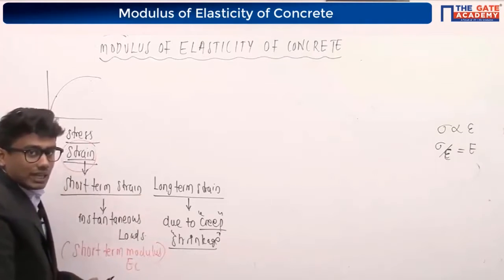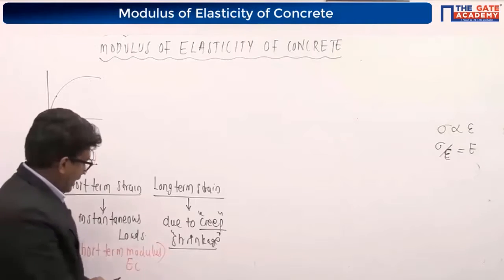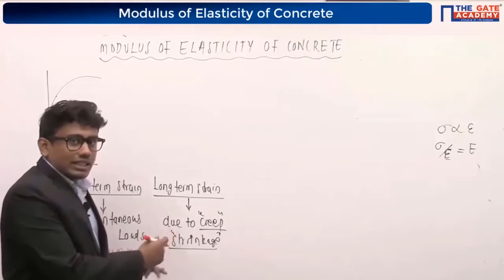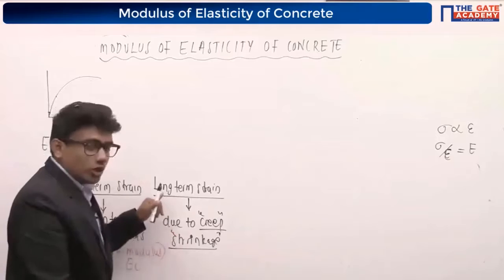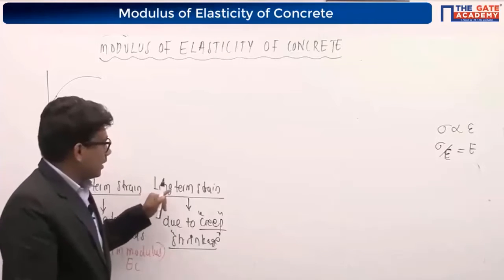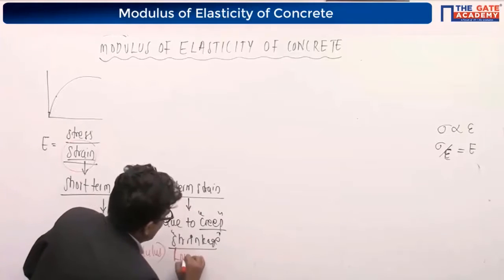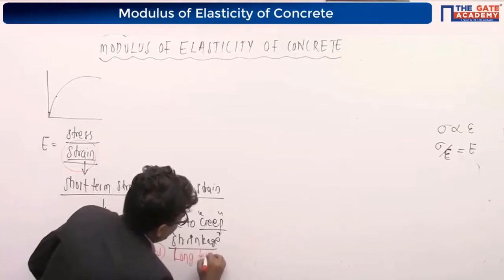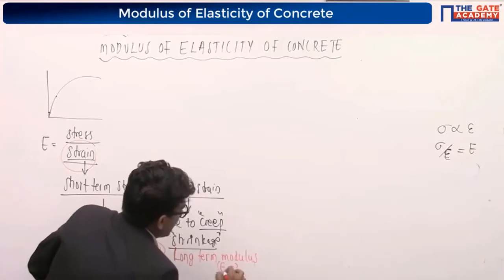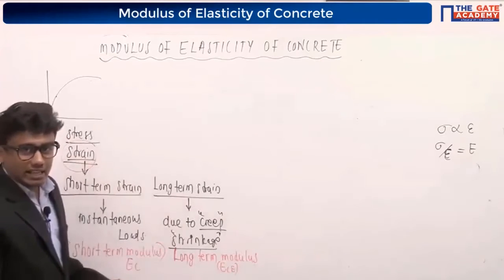The modulus of elasticity of the concrete which I get by considering the long-term strain is called long-term modulus of elasticity or long-term modulus, and I am going to denote it as ECE.